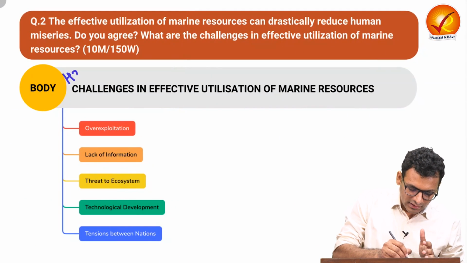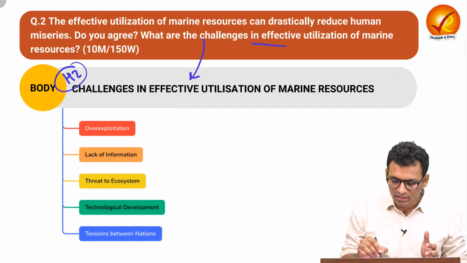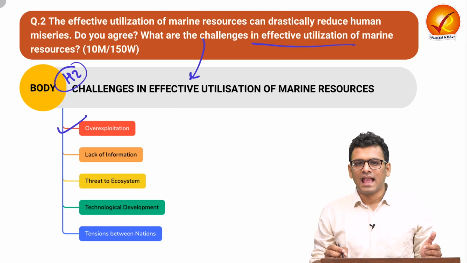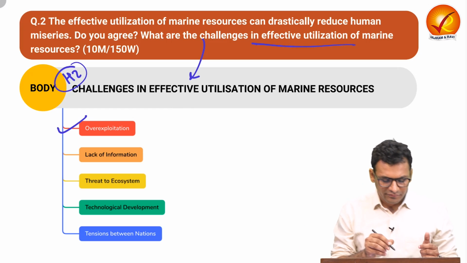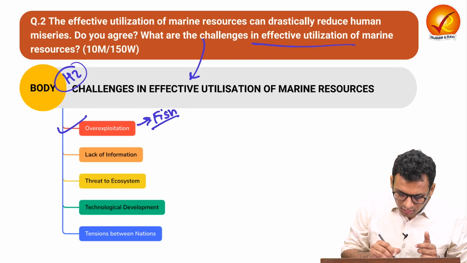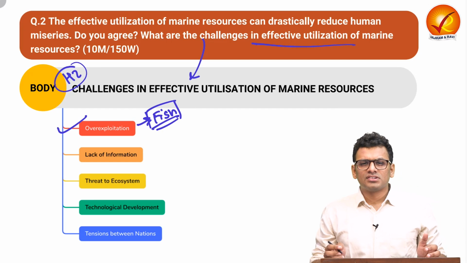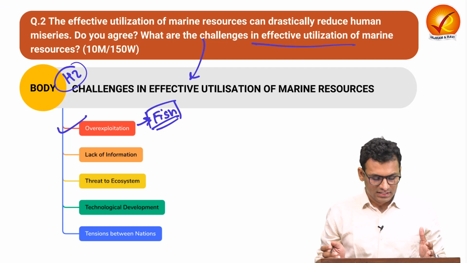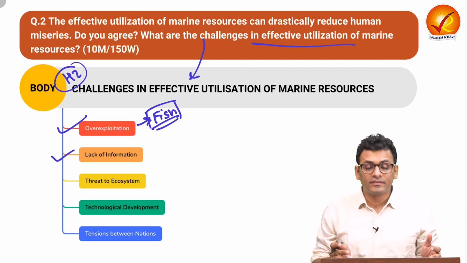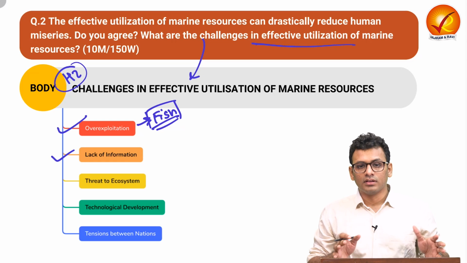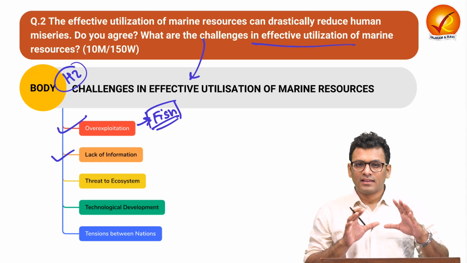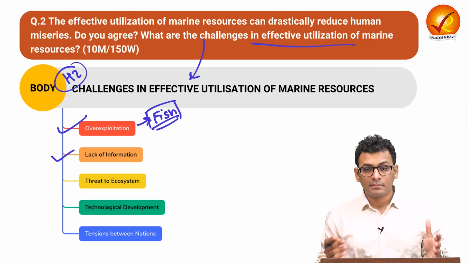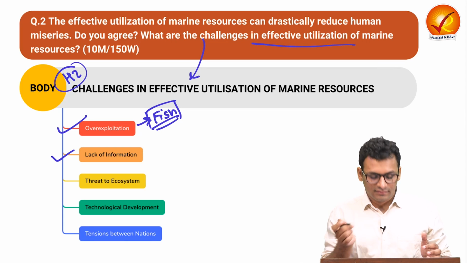Let us see heading 2, where we have to see the challenges for effective utilization of marine resources. Firstly, you can talk about overexploitation, as we have seen with respect to fishery, where overexploitation can definitely impact the degree of potential that we can use from marine resources. Next is with respect to lack of information. As we have not explored and understood the potential as well as the idea about marine resources, lack of information can directly impact our ability to ensure that marine resources are effectively utilized.